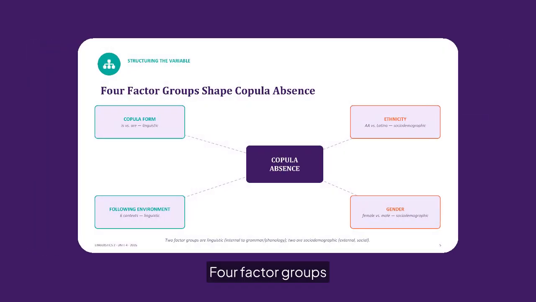Four factor groups structure copula absence. Two are linguistic: copula form, contrasting is and are, and following environment, covering 6 grammatical contexts. Two are socio-demographic: ethnicity, contrasting African American and Latino speakers, and gender, contrasting female and male speakers.